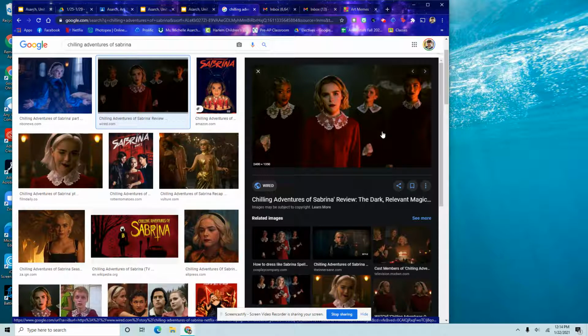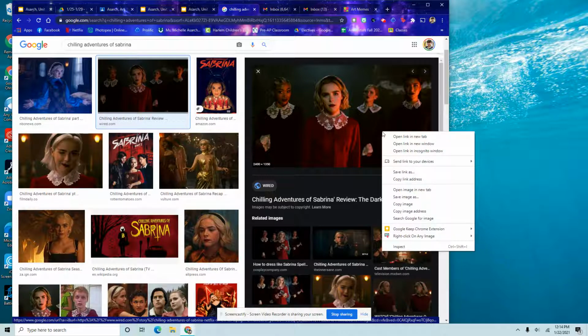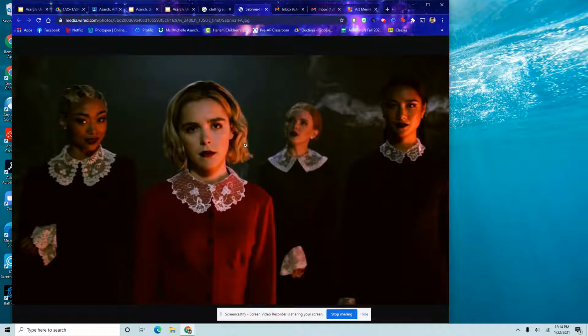So next thing I'm going to do is I'm going to right click on that picture. As you can see, I have a lot of options. If you're on a Chromebook, to right click, tap the touchpad with 2 fingers at the same time. And I'm going to click Open Image in a new tab. That way I can see it. It's just a little bit bigger. It makes it a little bit easier for me to see.